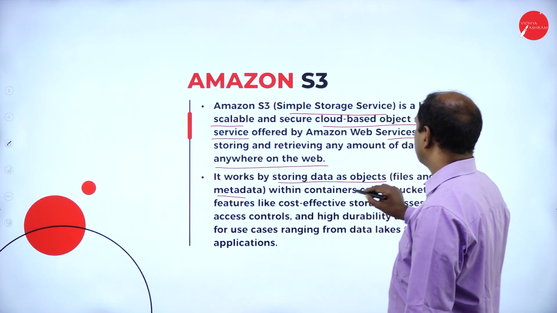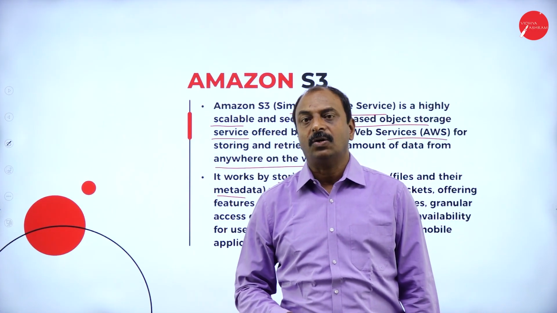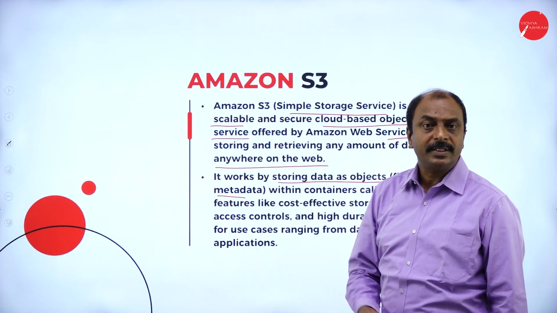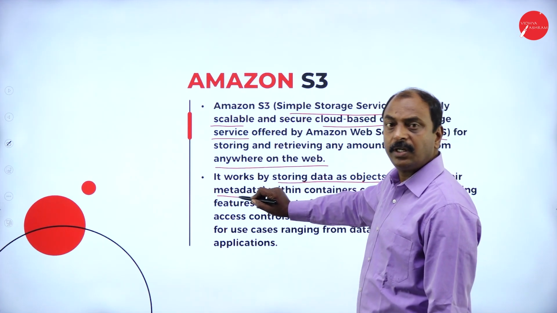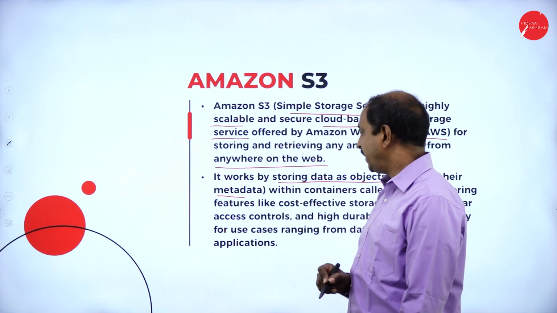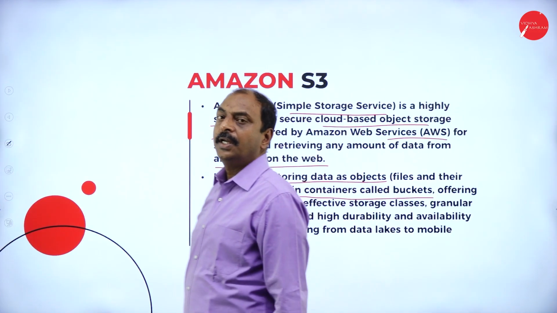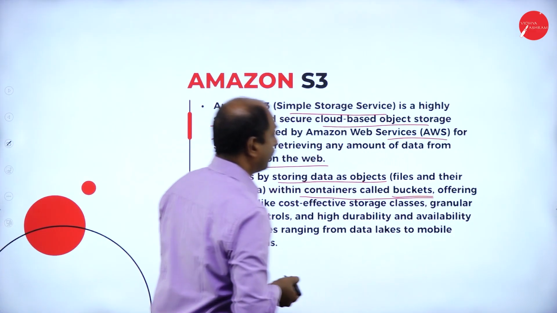If any file is stored in S3, it is called an object, along with its metadata. What is metadata? It is data about data and other information about the particular file, and it is stored within containers called buckets. Here it uses the technical term buckets.